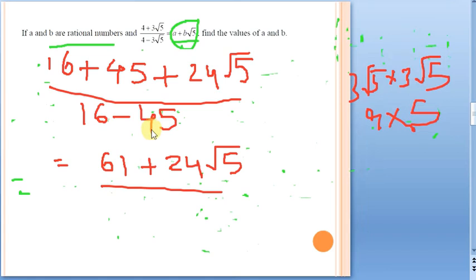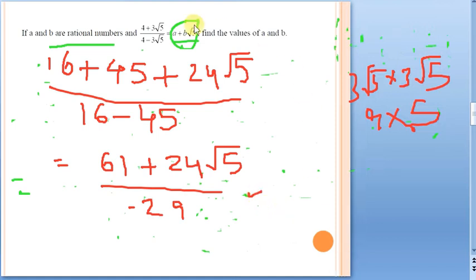What is 16 minus 45? It is going to be minus 29. So just write minus 29. Why? Because when you have two different signs, you take the difference and keep the sign of the bigger number. What is the difference of 45 and 16? 29. What is the bigger sign here? It is going to be minus. So that is why it is minus 29. This is what we have done till now.